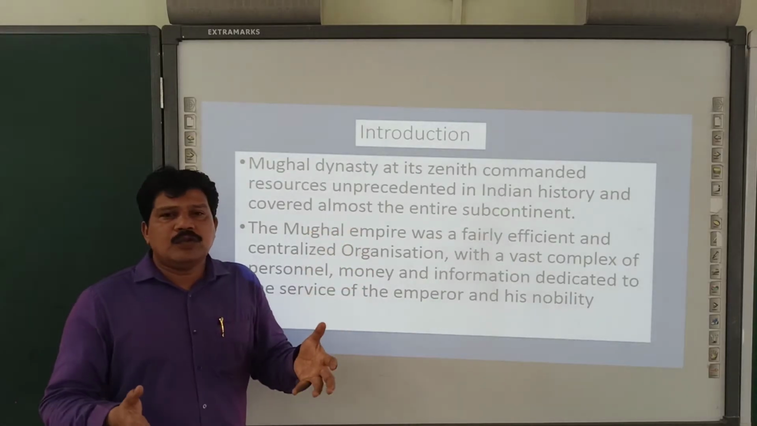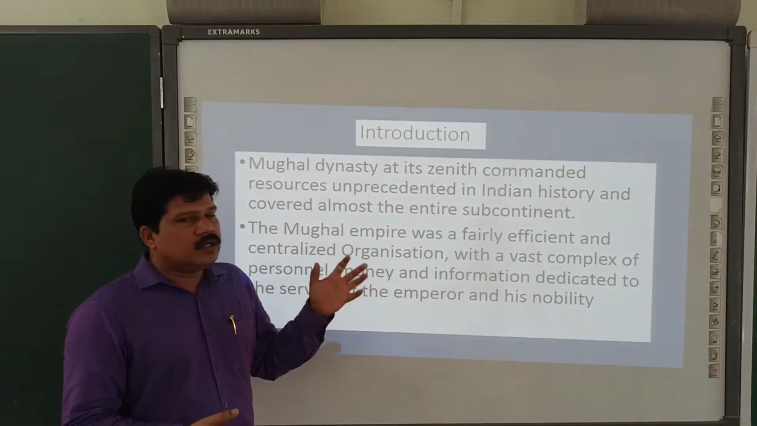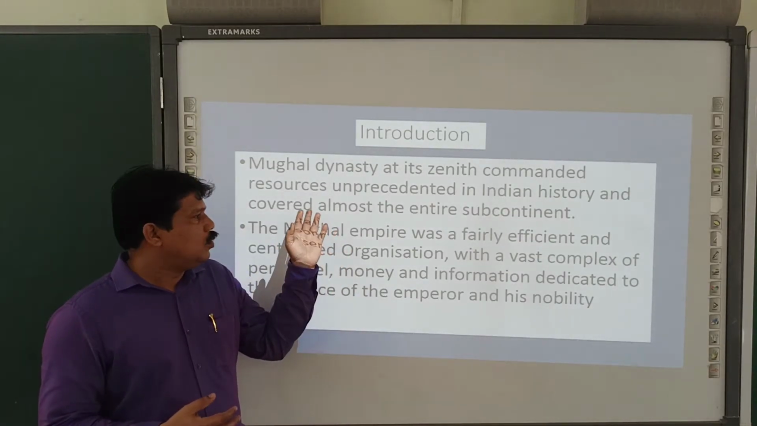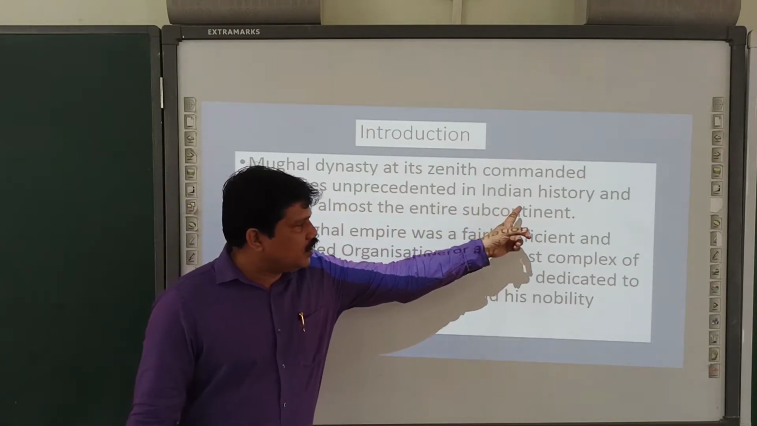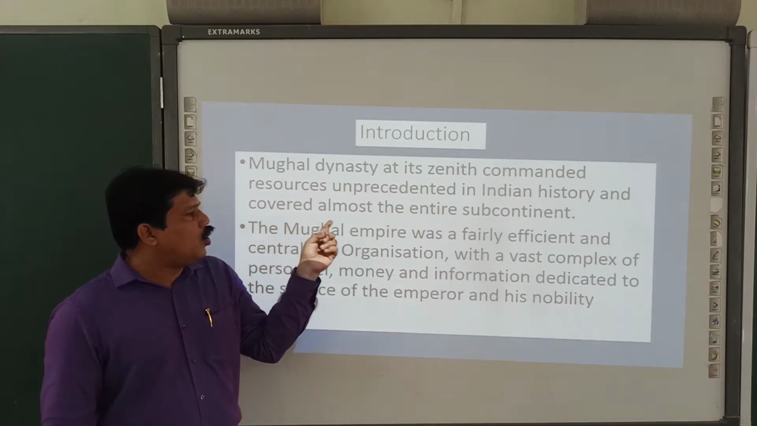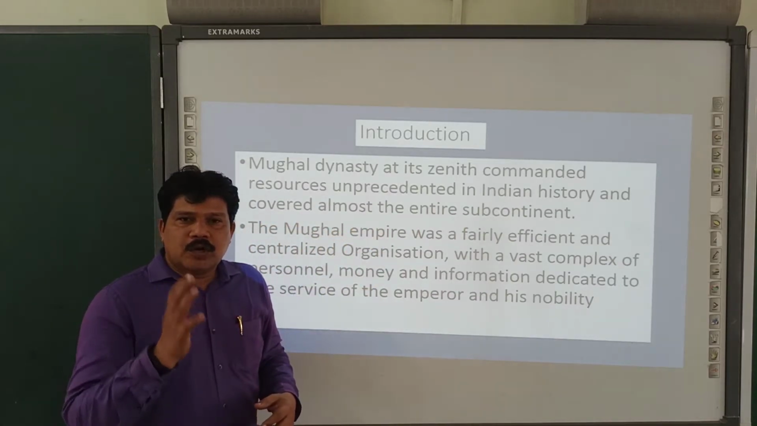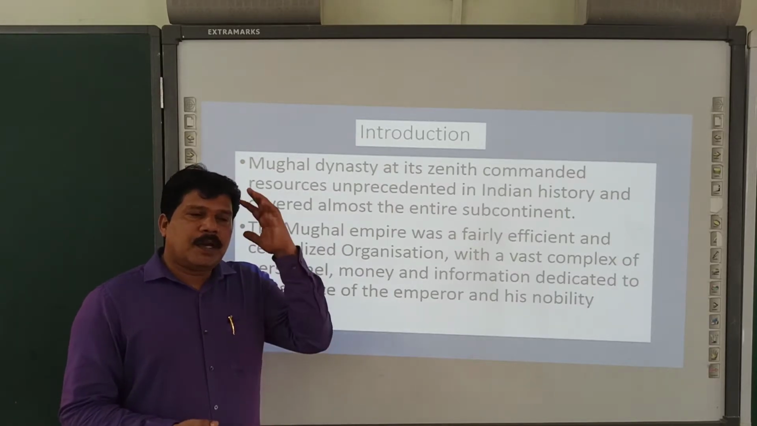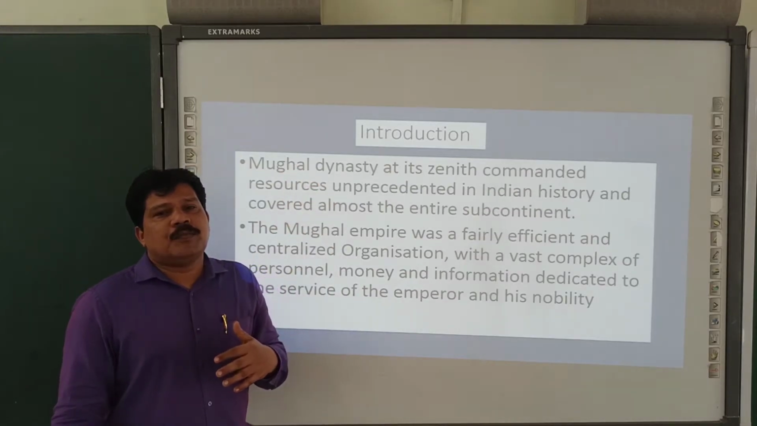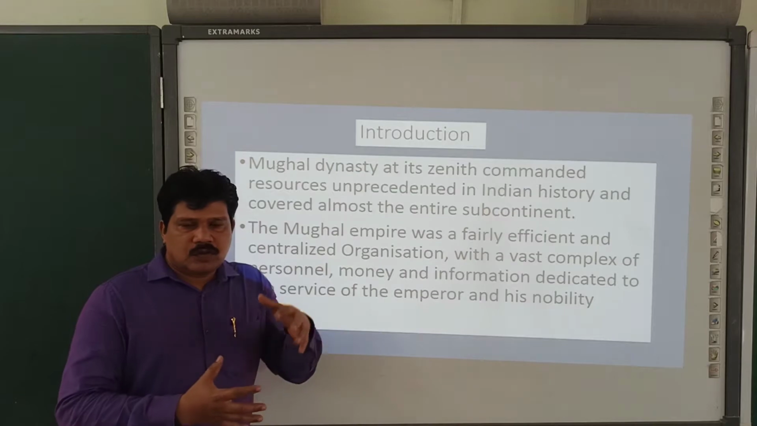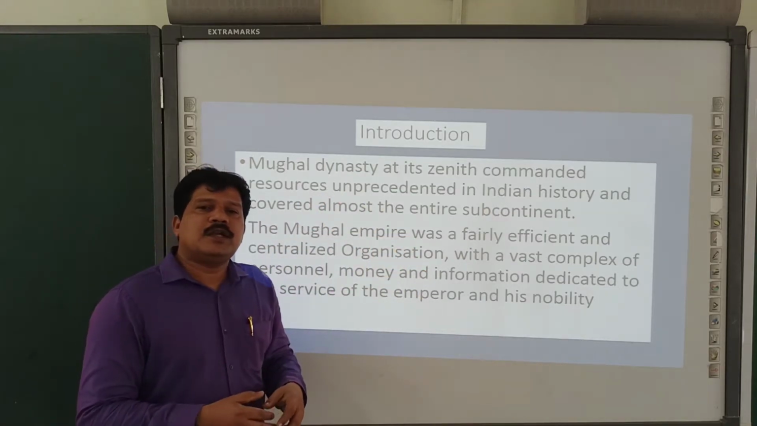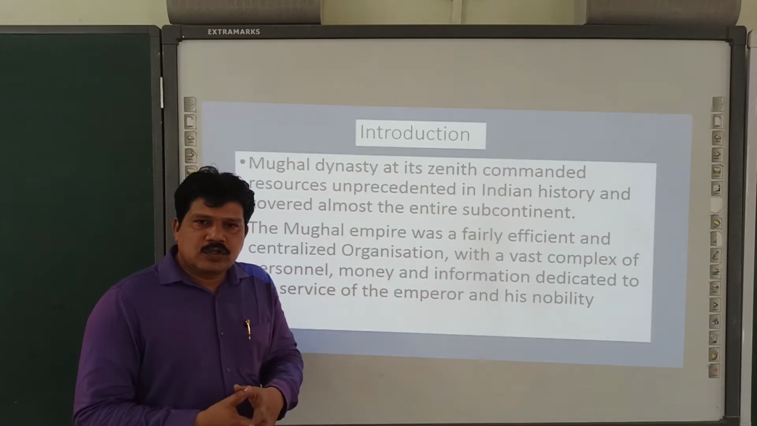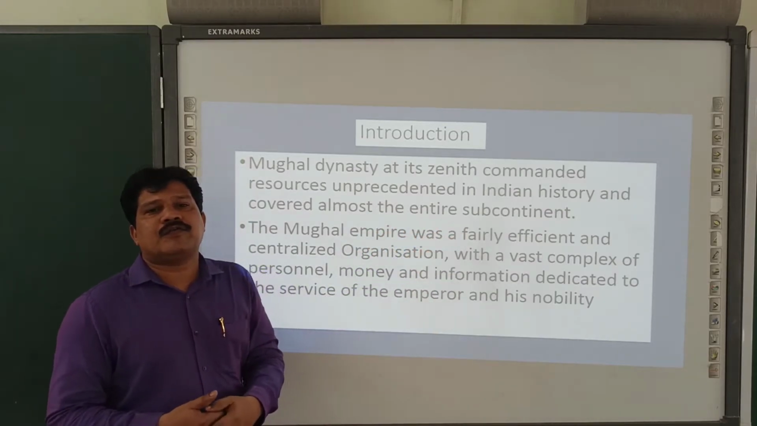They started gaining their importance by effective administration as well as by resource collection. So they reached the unprecedented zenith in Indian history and covered almost the entire subcontinent. The Mughal king Aurangzeb even defeated the Adil Shahis of Bijapur. Imagine, from Delhi he reached Bijapur and even Afghanistan. So the entire Indian subcontinent was under the control of Aurangzeb. That is why we say Mughals ruled almost the entire part of the Indian subcontinent.